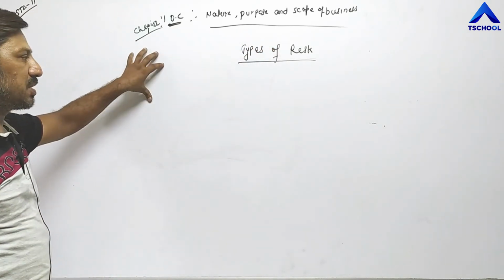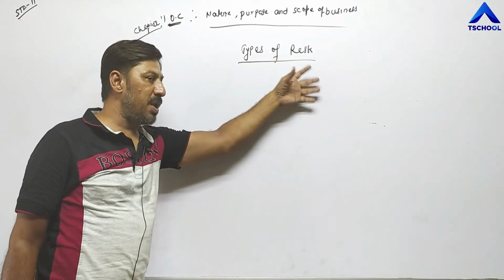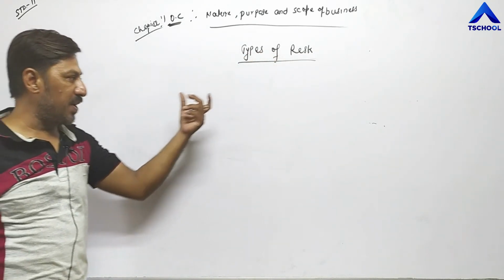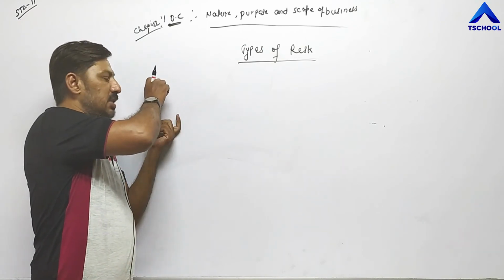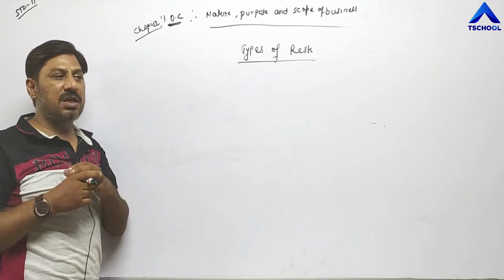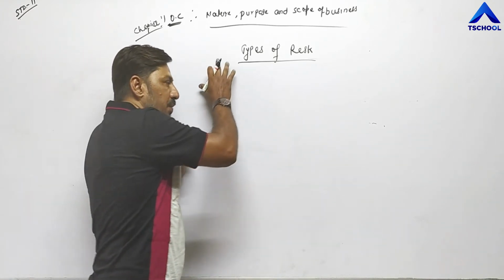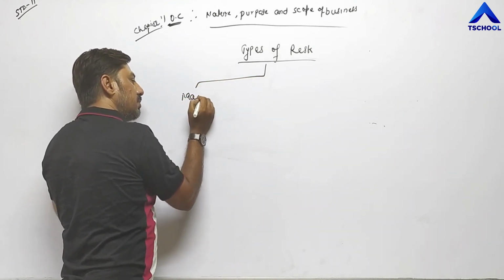When we are establishing business, we know that different types of risk or uncertainties may arise in future, and it will affect our business negatively. It will affect our business adversely. That's why at the time of establishing business, at the time of starting business, we have to accept those risks and uncertainties. These are the part of business. So different types of risk are, one is man-made risk.